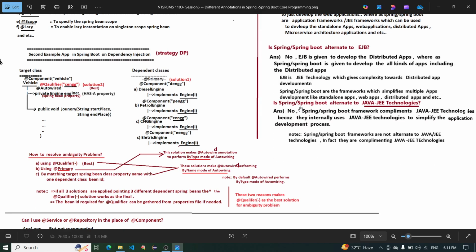Are Spring and Spring Boot alternatives to Java EE technologies? No. The Spring Boot framework complements Java EE technologies because it internally uses Java EE technologies to simplify the application development process. Note, Spring Boot framework is not an alternative to Java EE technologies. In fact, it complements Java EE technology.